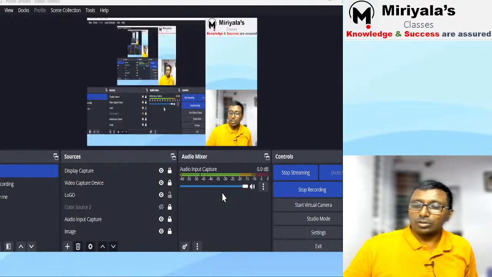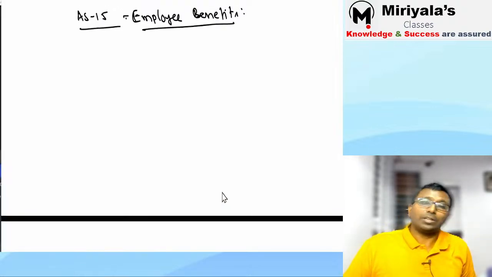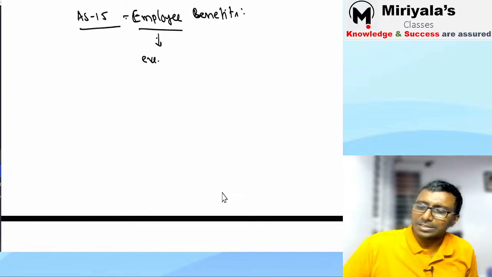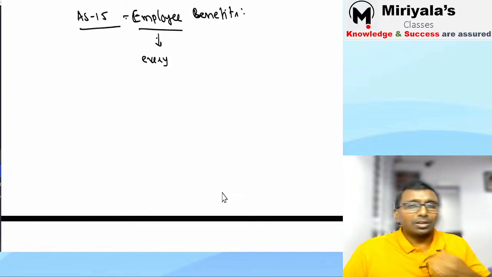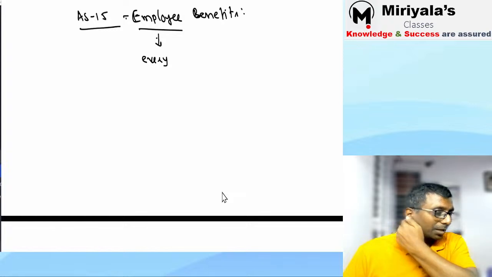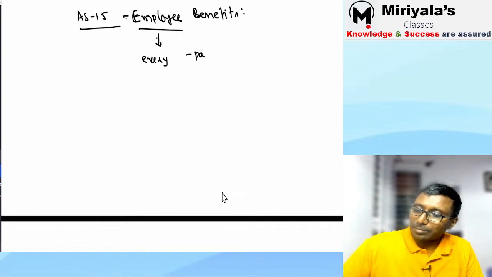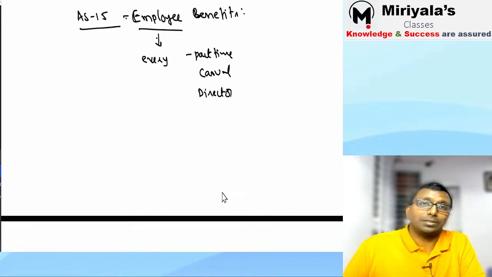Okay, right. Let's go to Accounting Standard 15, employee benefits. What is this employee benefit? Who is an employee? Every employee basically. What do you mean by every employee? Every employee in the sense part-time employee, full-time employee, even casual employee, even the director. Everybody is going to be part and parcel.